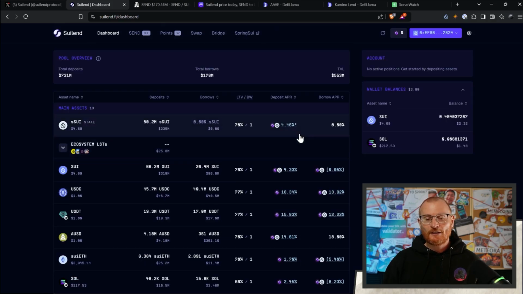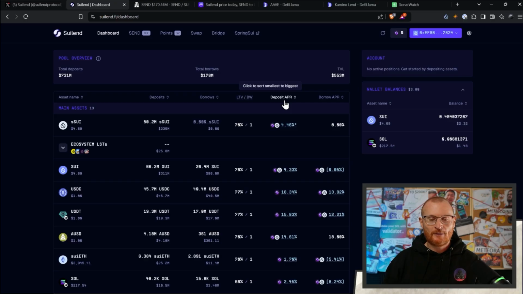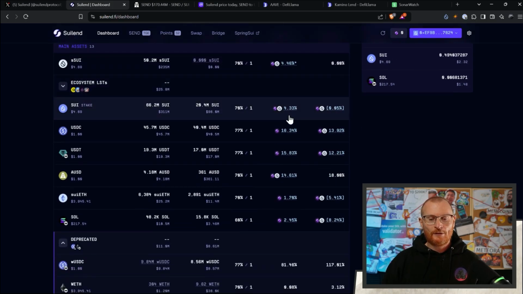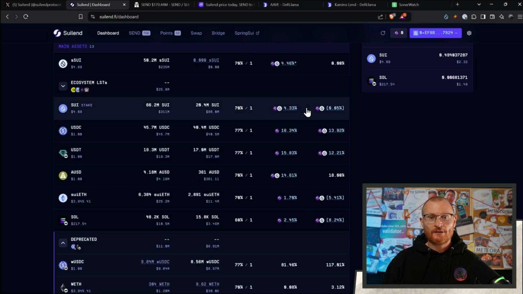Then we've got a deposit APR. APR means annual percentage rate. This is the annual yield that you're going to get by depositing an asset. It's variable. It changes depending on demand. As an example, with SUI, if we go and deposit our SUI tokens here, we're getting 4%. We're also accumulating some send points. We're getting rewards in SUI, and we're getting interest itself. So this is a pretty good deal to go and deposit it into here.